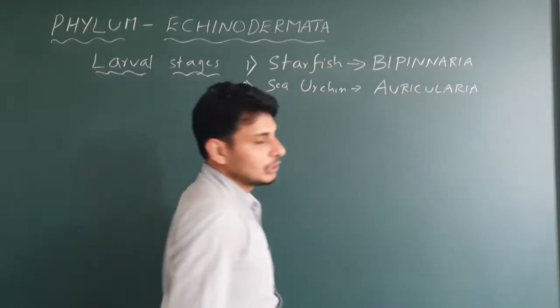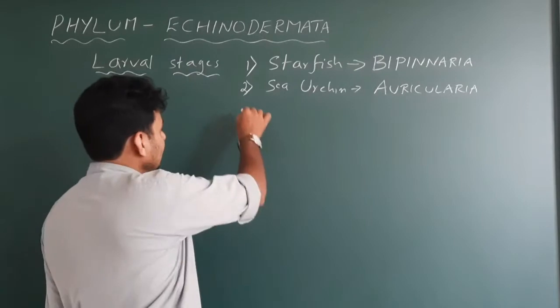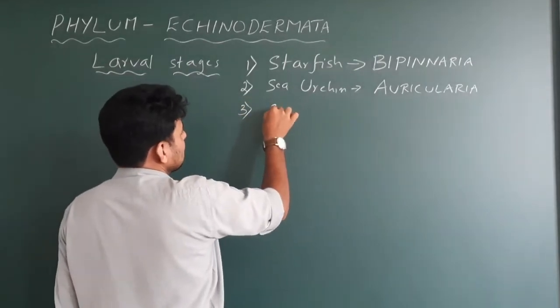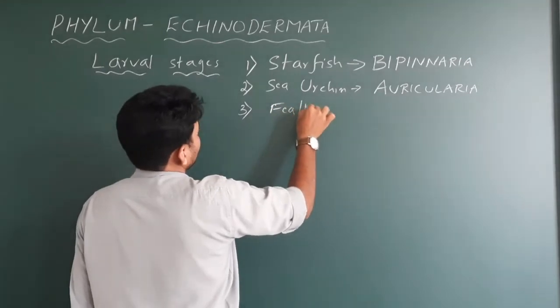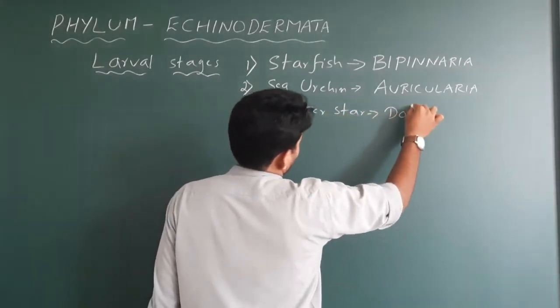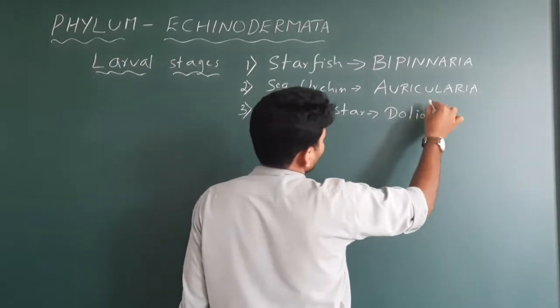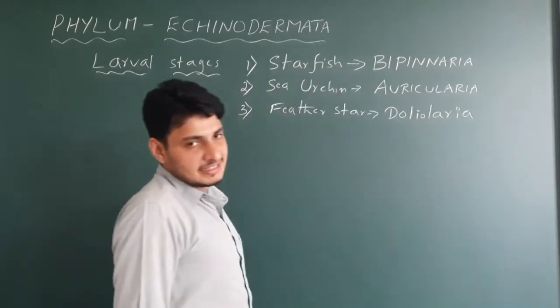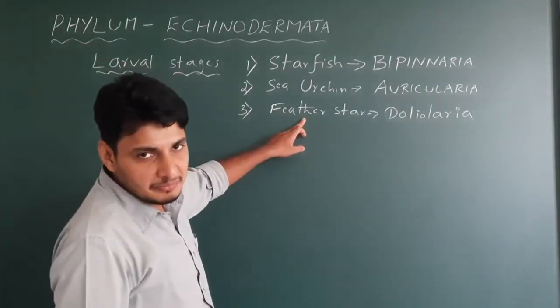What do you call? Auricularia. Okay. Next one, the third and the last one is the feather star. The larvae is called Doliolaria. Doliolaria is the larval name of the feather star.